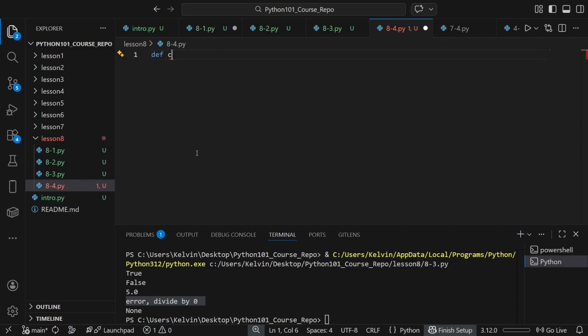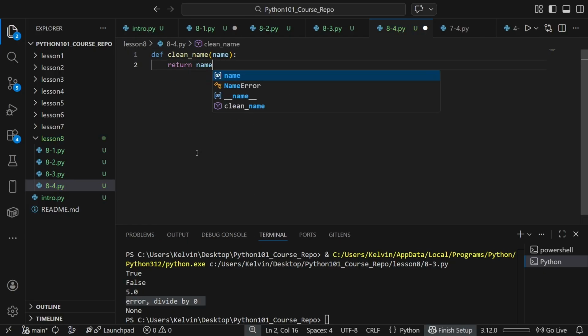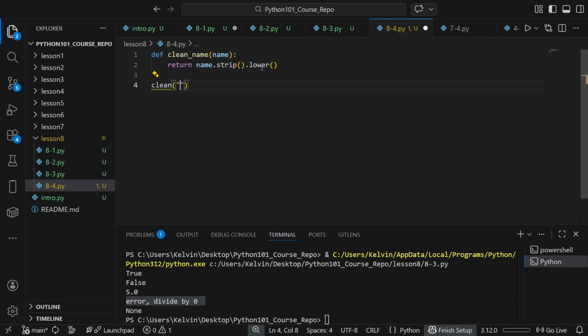Let's define a function called clean name. What this will do is take in a name string and help us clean the string. So we pass in name, and then we strip any trailing or preceding white spaces, and we'll keep it lowercase. So if we pass in, this should be clean name. Again, the function name has to match exactly, or the program's not going to know what you want to do.